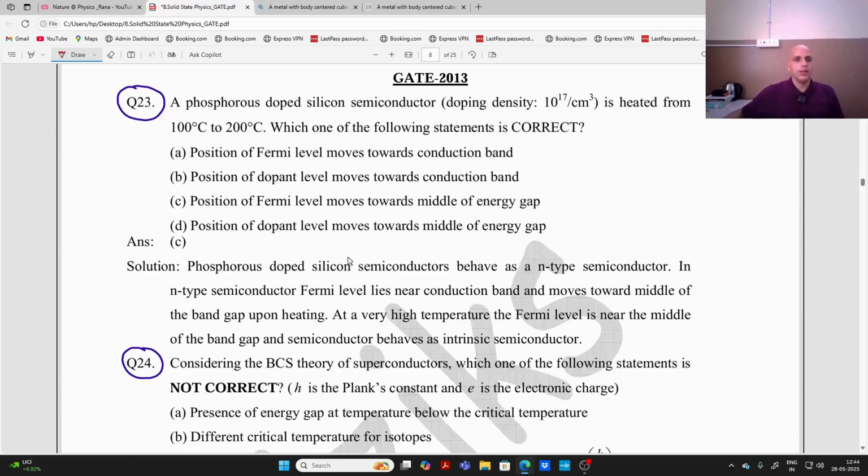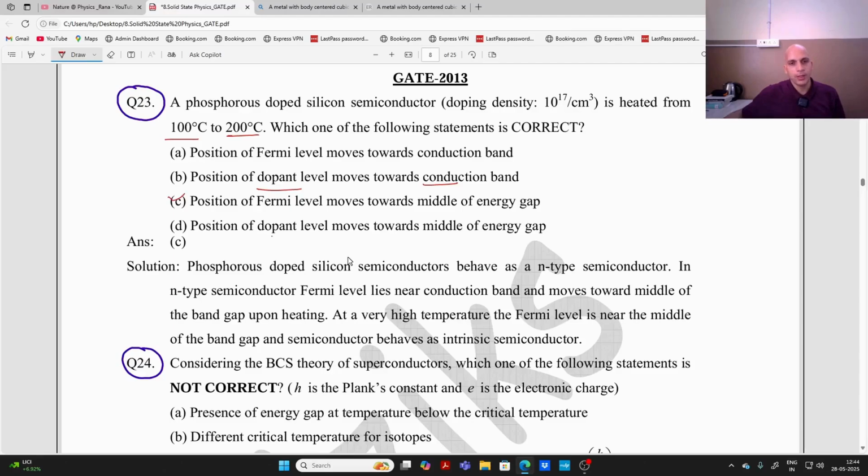A phosphorus doped silicon semiconductor is heated from 100 degrees Celsius to 200 degrees Celsius. Which of the following statements is correct? Position of Fermi level moves toward the conduction band, towards the dopant level, toward the conduction band. Position of Fermi level moves toward the middle of the energy gap, right? Position of dopant level.